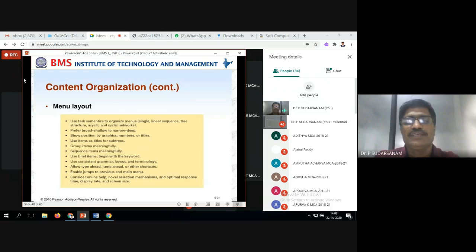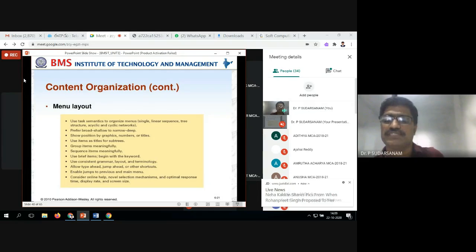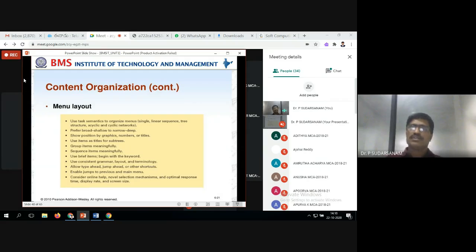Sequence items meaningfully. So the sequence of items should be meaningful. When you are writing some menu items, for example, if I write X, Y, Z, something like that, we will not understand that. So we have to write it meaningfully. Like departments: under that, what all departments are available in a particular college. Based on the university, if you take, they have different structures, syllabus, UG, PG separately. So all these things have to follow some sequence of items. It should be meaningful.